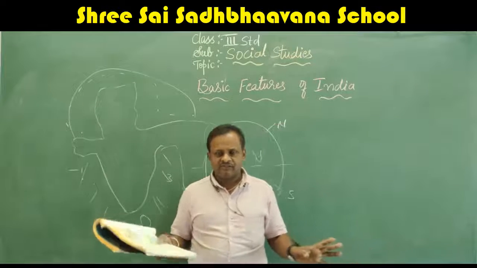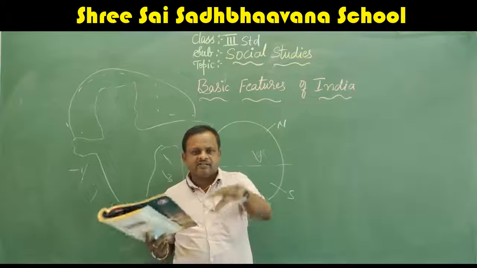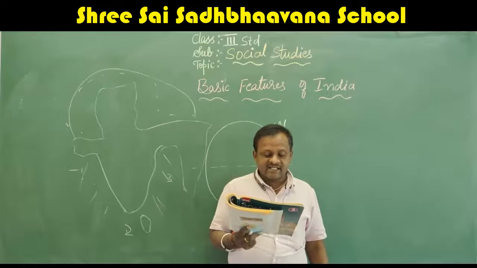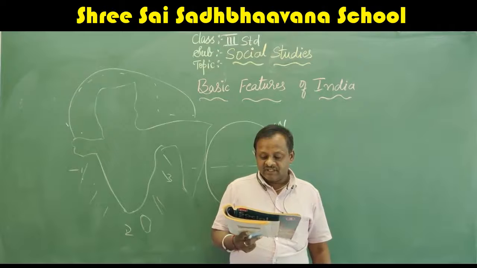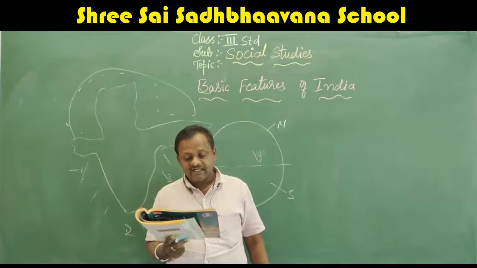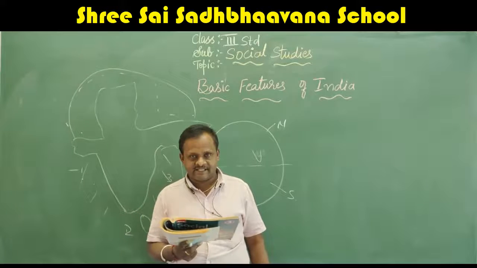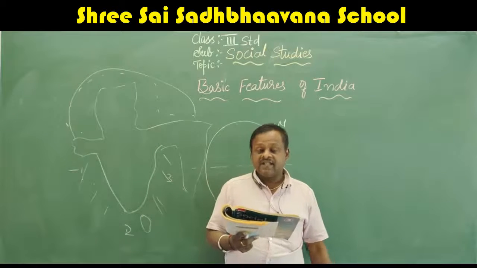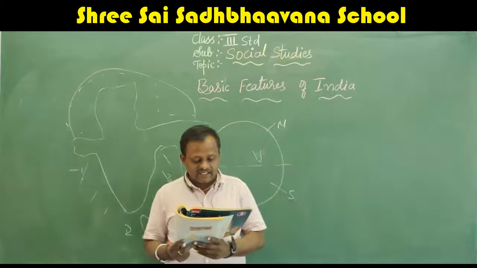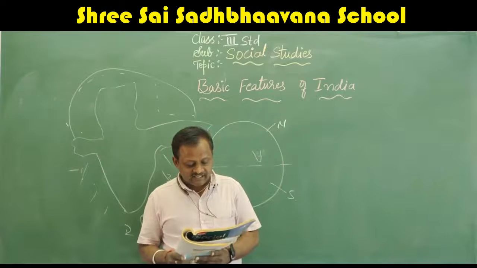Some land mass or a piece of land which is surrounded by water is called an island. The names of the islands are the Lakshadweep group of islands and the Andaman and Nicobar Islands. These are the two groups of islands of India.